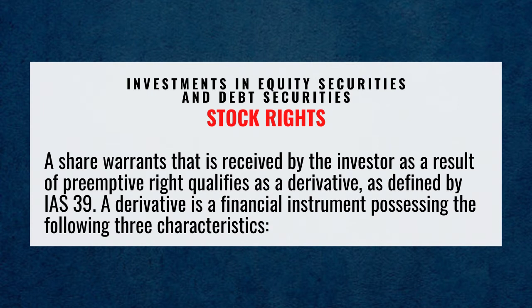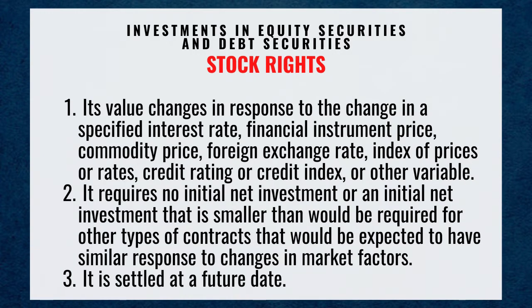A derivative is a financial instrument possessing the following 3 characteristics. Number 1, its value changes in response to the change in a specified interest rate, financial instrument price, commodity price, foreign exchange rate, index of price or rates, credit rating or credit index, or other variable.